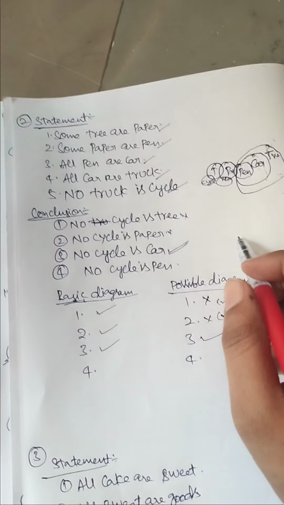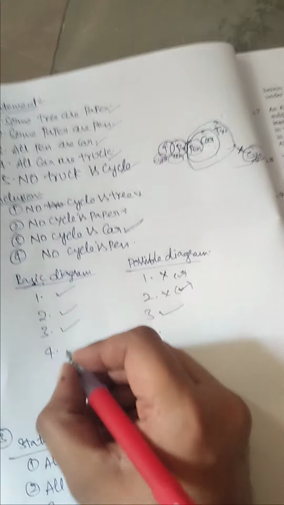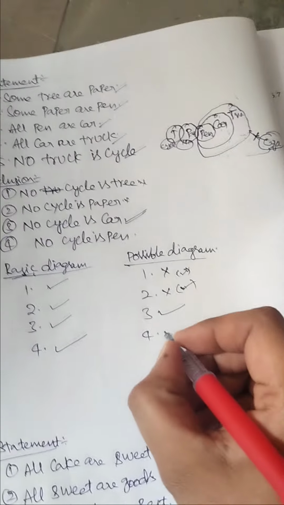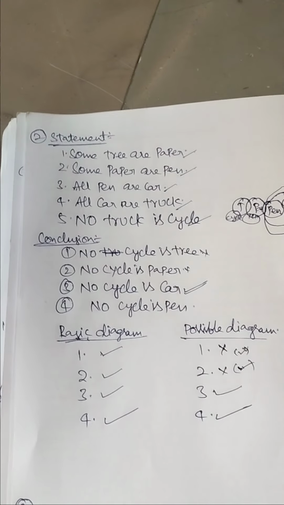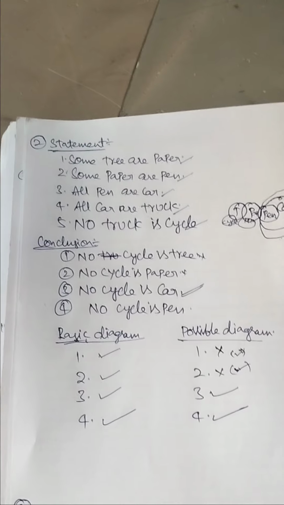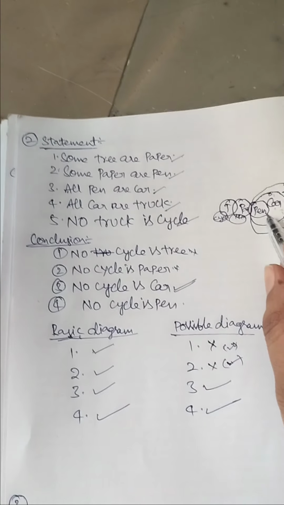Next conclusion. Just now I already told that no cycle is pen. And in the possible diagram also, we exactly say that we can't connect cycle with car, we can't connect cycle with pen.